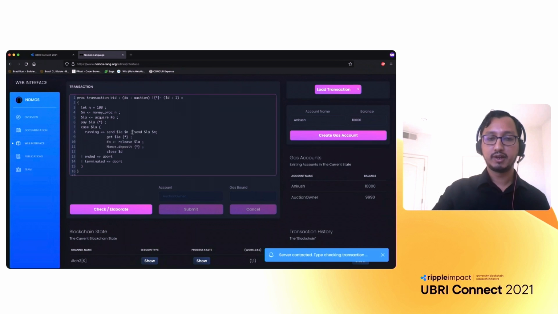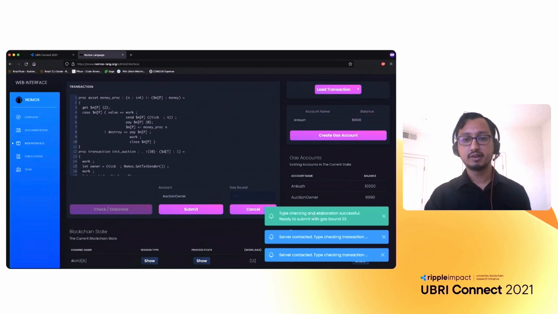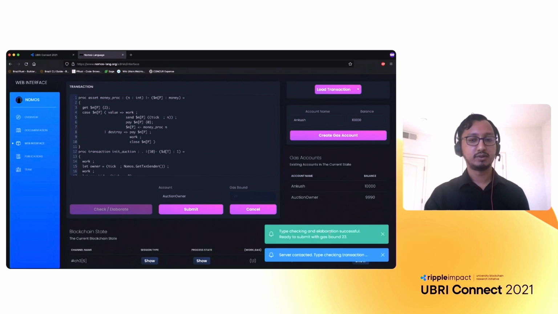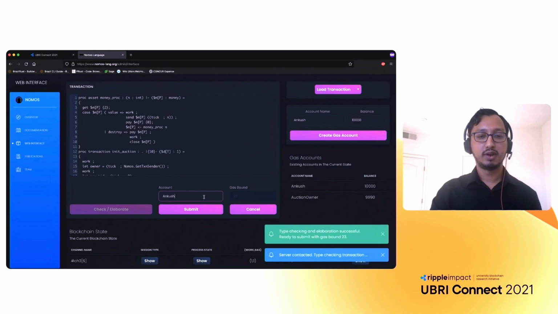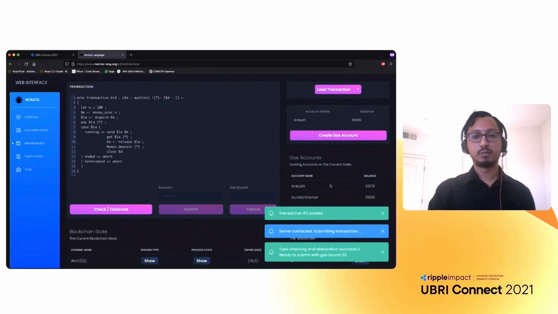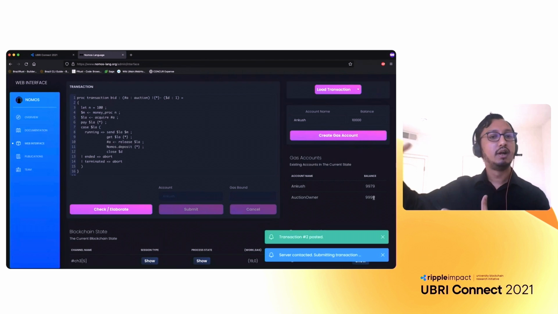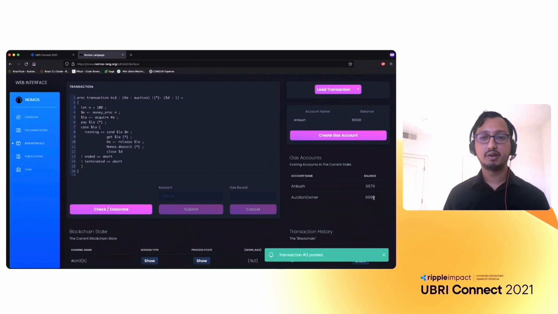So now I remove that, and I try to type check this again, and now it's type checking successful, and it's ready to be submitted with a gas bound of 23. So now I can submit it in my own name, and the transaction was posted. You can even see my account balance going down, and even the auction owner's account balance going down. So anytime you submit a transaction, whatever is the gas cost is automatically deducted from your account.